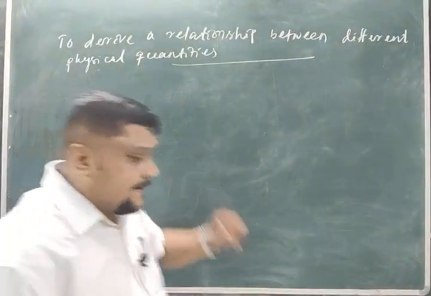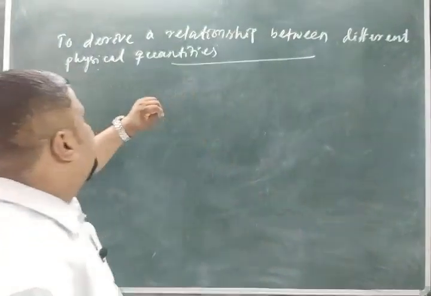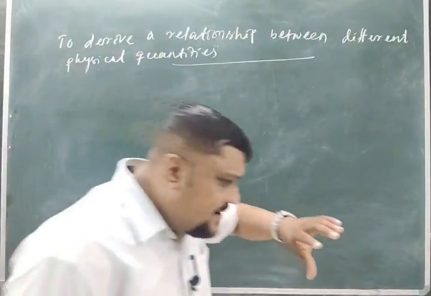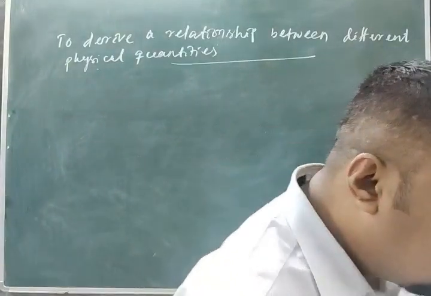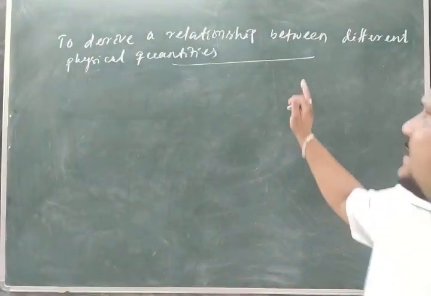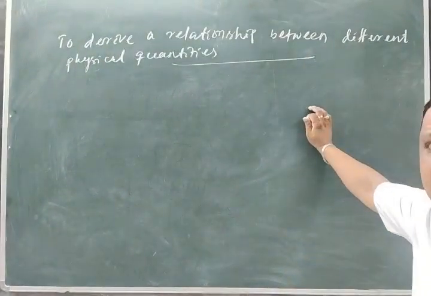Now, in this part, I will derive a relationship between different physical quantities. How we will derive this one?